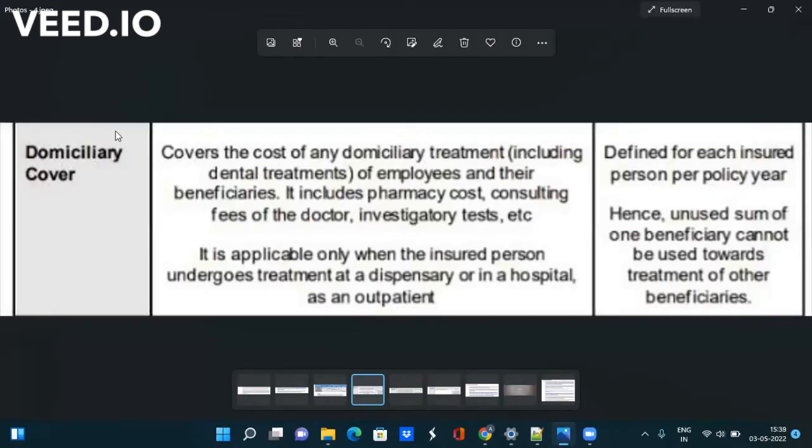Now let's discuss different types of cover. The first one is domiciliary cover. Inside this, it includes pharmacy cost, consulting fees of the doctor, and investigatory tests that you will get inside OPD like MRI, X-ray, blood test, urine test, and many more. It will also include dental treatments. This particular amount will be given to you in every financial year. If you do not use it, then it will lapse. Unused sum of one beneficiary cannot be used towards treatment of other beneficiaries.